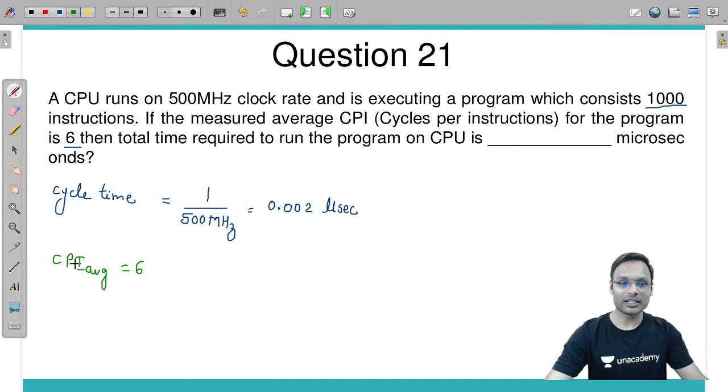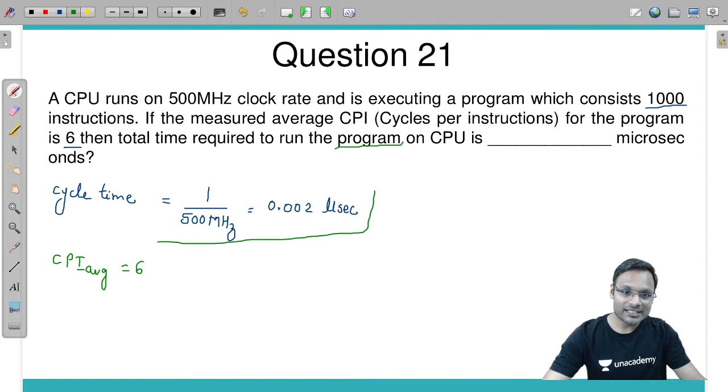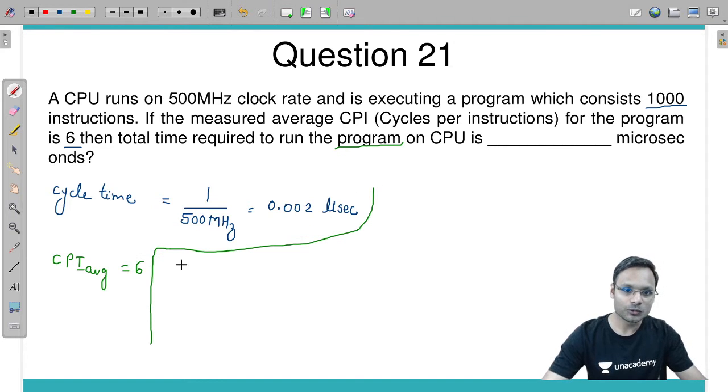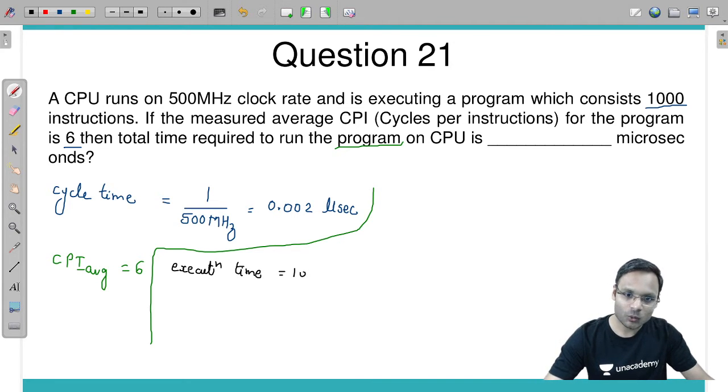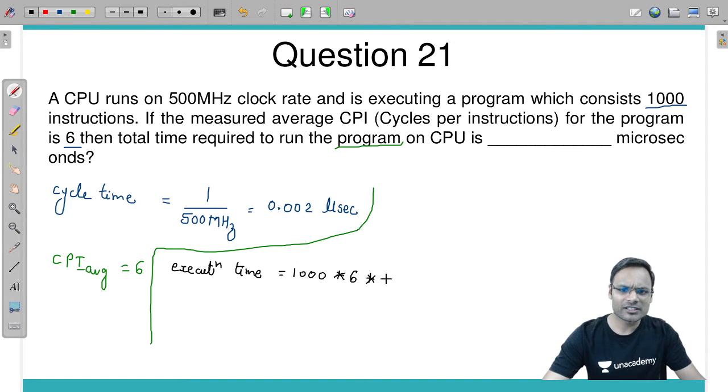One instruction execution time will be CPI average into this. But what is the question asking? Total time required to run the entire program. Entire program which consists of 1000 instructions, so total execution time will be how much? Total execution time will be equal to number of instructions 1000 into CPI which is 6 into cycle time which is 0.002 microsecond.